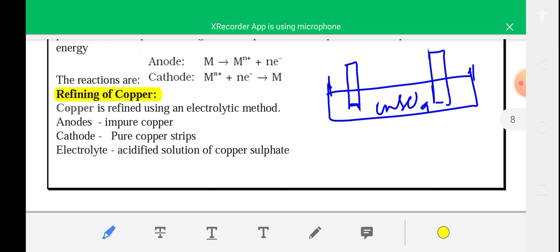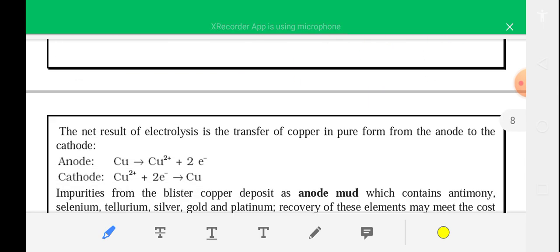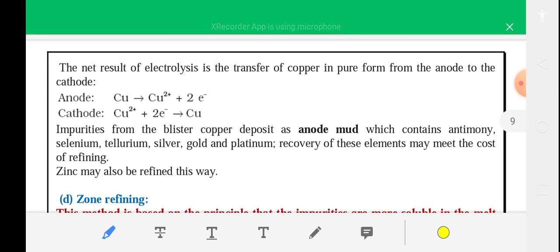Copper is refined using the electrolytic method. It is written here: anode is impure copper, cathode is pure copper strip, electrolyte is acidified solution of copper sulfate. The net result of electrolysis is the transfer of copper in pure form from anode to the cathode.